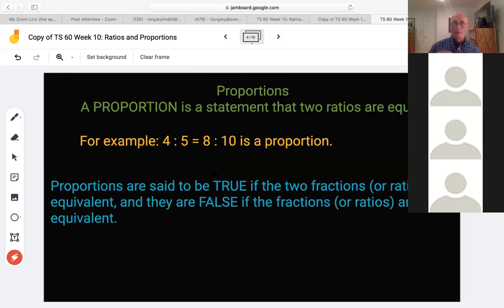If I cross multiply and I get the same answer, they're equal. If I'm off by just 1, and I don't get the same exact answer, they're not proportional. So a true proportion is where you get the same answer, and a false one is where you get different answers. So we talked about that.